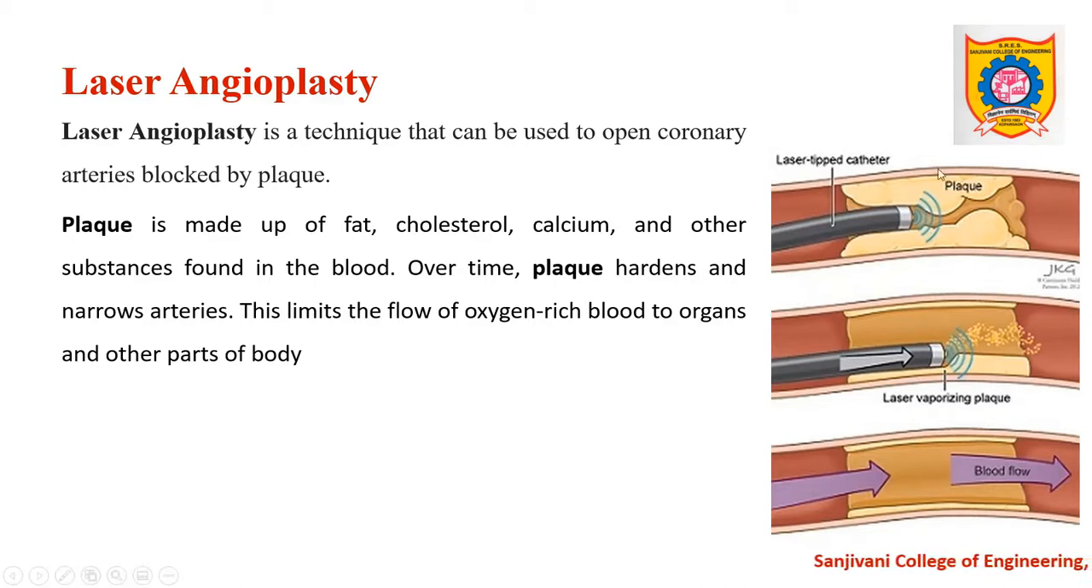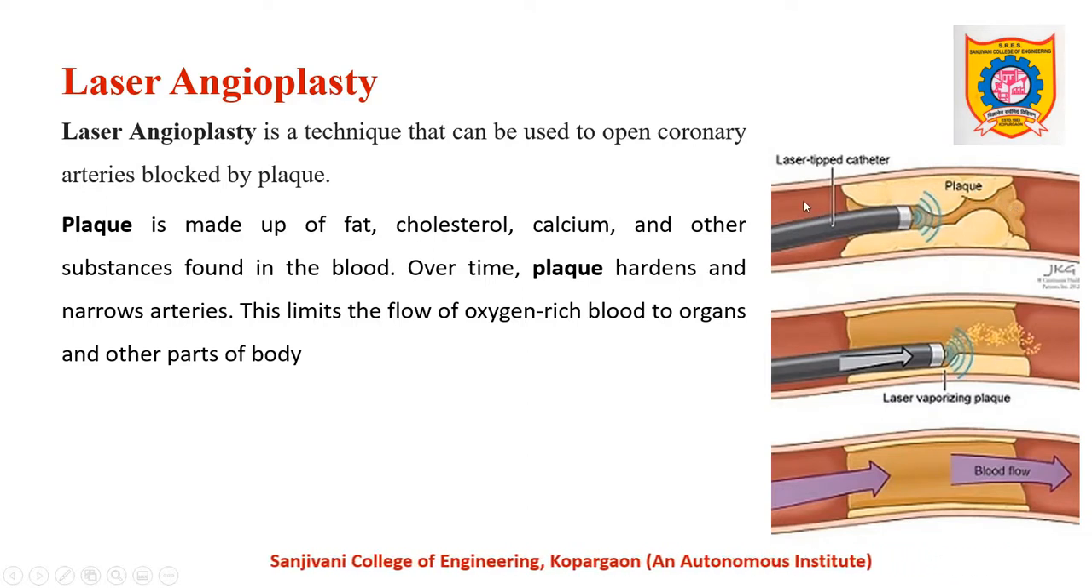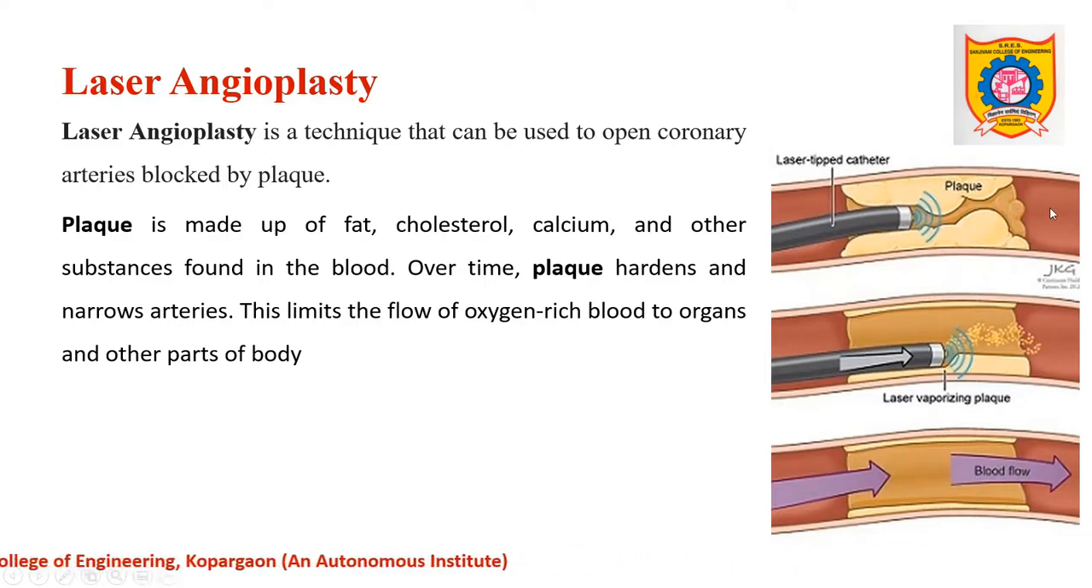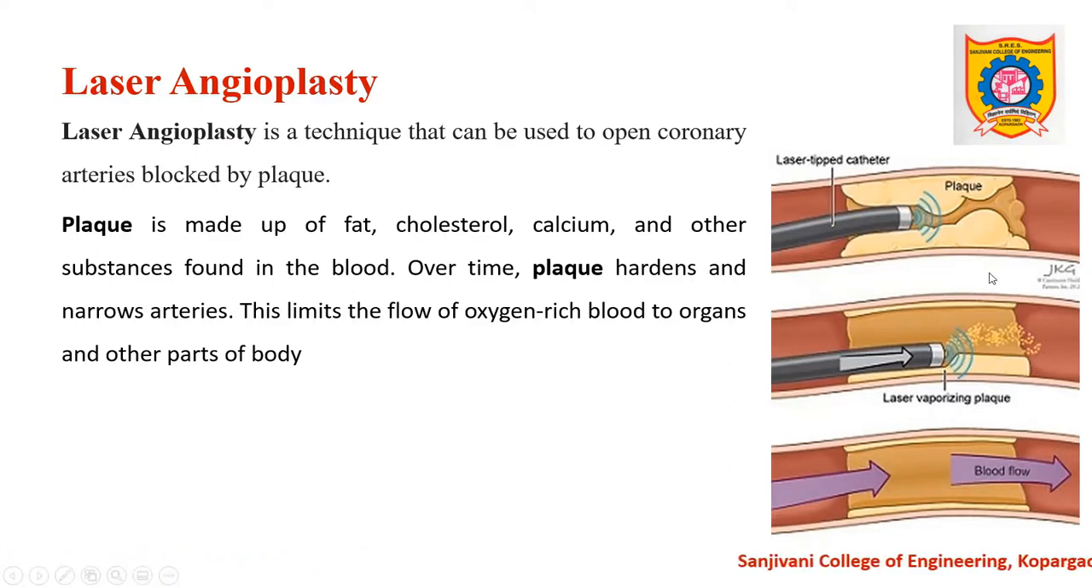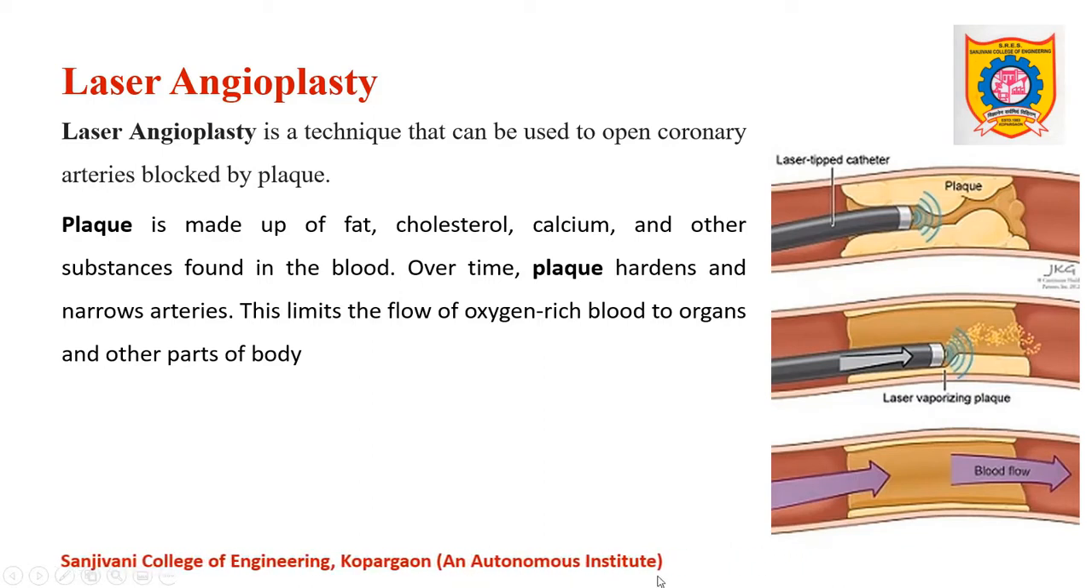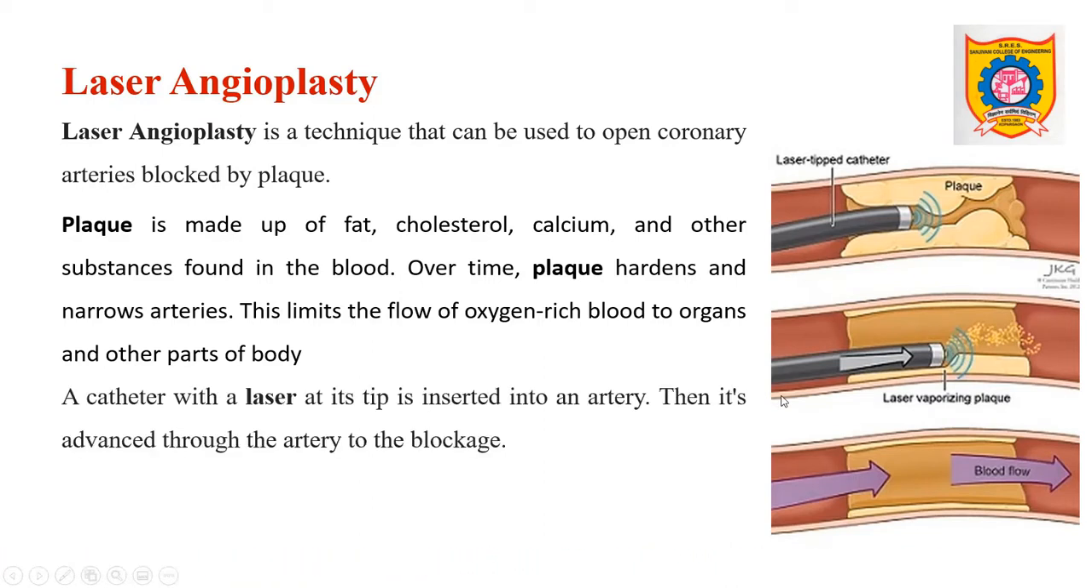See, in this first diagram, this plaque is developed and because of that, normal blood flow is obstructed. So, in order to remove this, a laser technique is used. Development of plaque limits the flow of oxygen-rich blood to the organs and other parts of the body. During angioplasty, this catheter is inserted in the artery. At the end of it, it has a laser source. So, it is advanced to the part of the artery where the blockage due to plaque is present.